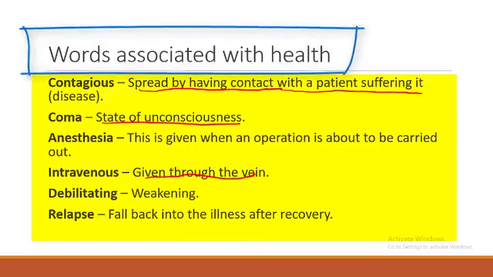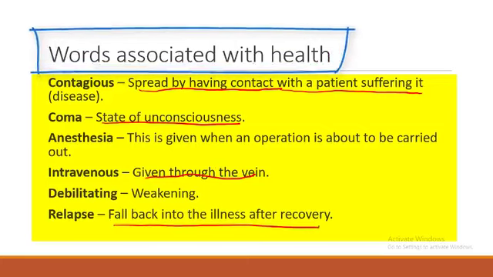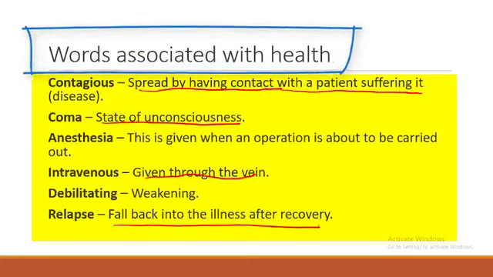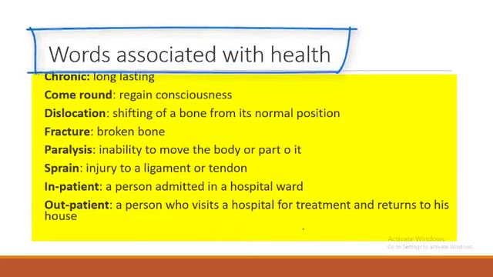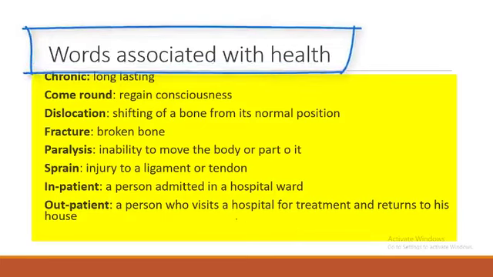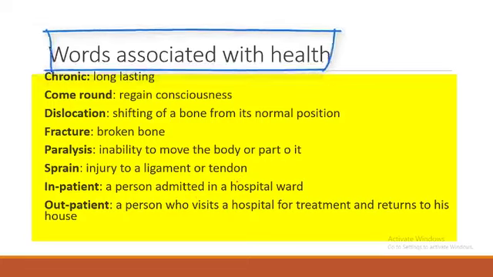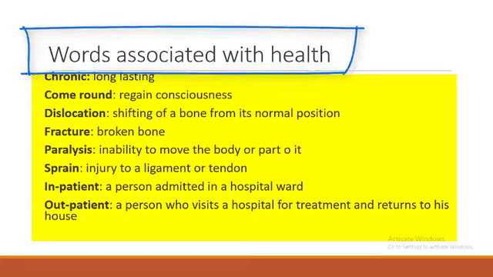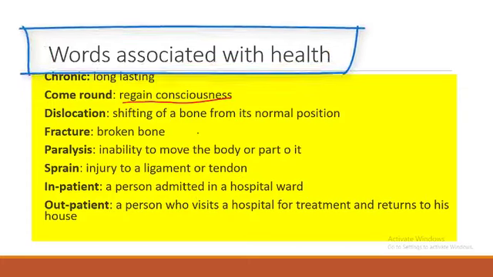Say it's intravenous. Then if you say somebody is falling into relapse, falling into relapse means to fall back into illness after recovery. Then you have chronic, which means that it is also long lasting. So to come around means to regain or gain consciousness. To come out of a coma, that's what it means to come around.